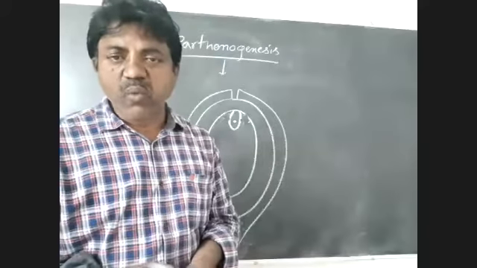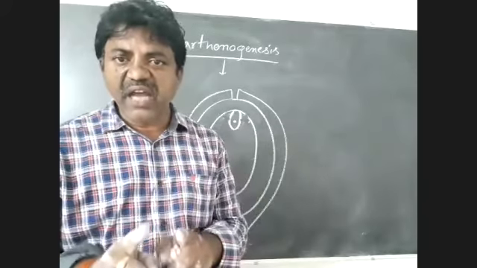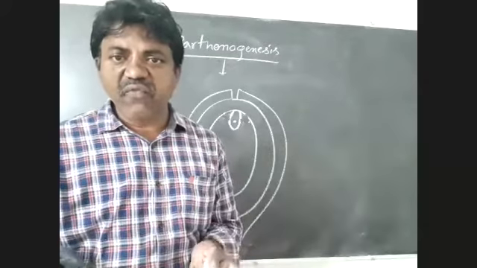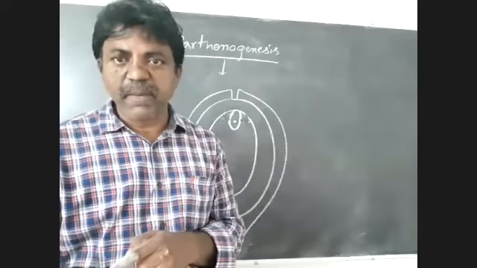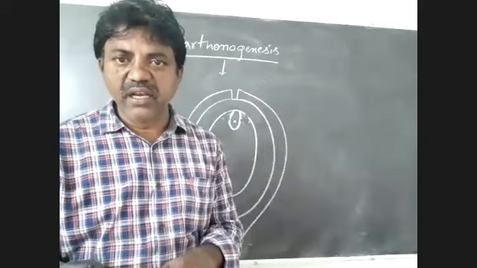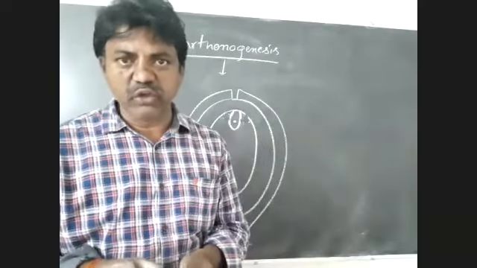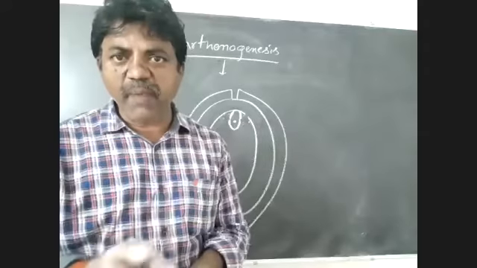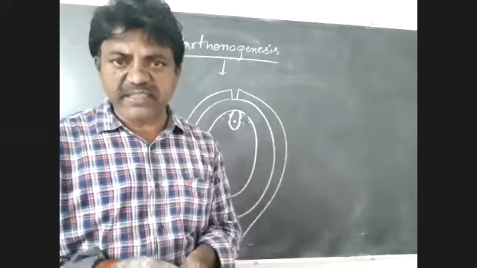Tell me, what is the difference between a fertilized egg cell and an unfertilized egg cell? A fertilized egg cell forms a diploid zygote, but an unfertilized egg cell forms a haploid, monoploid zygote. So here fertilization does not take place.